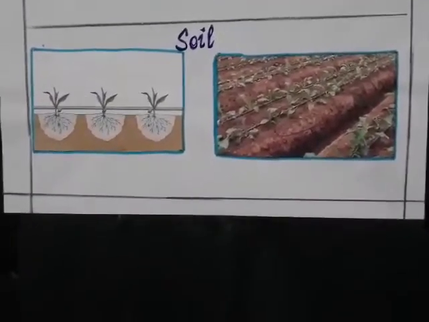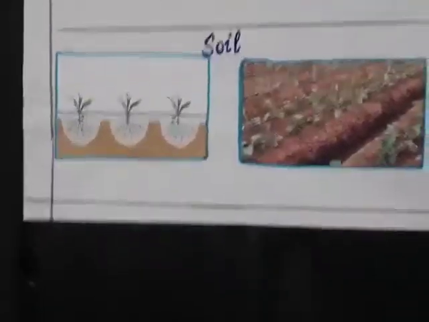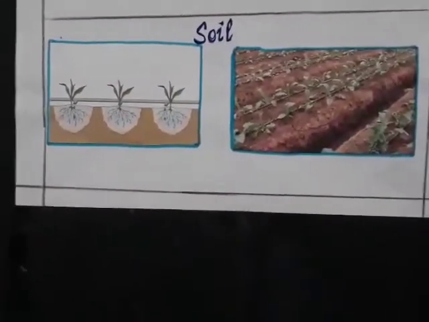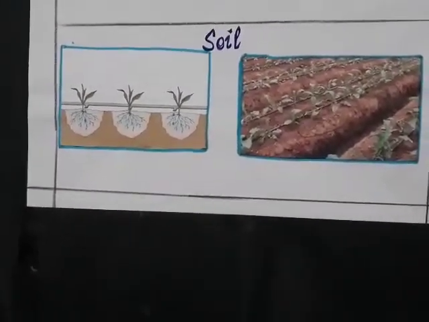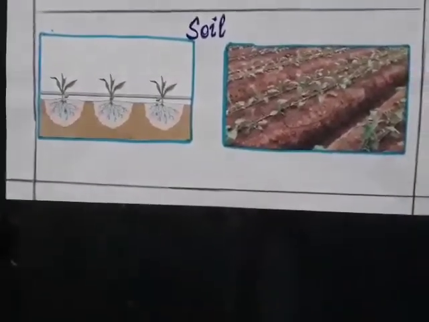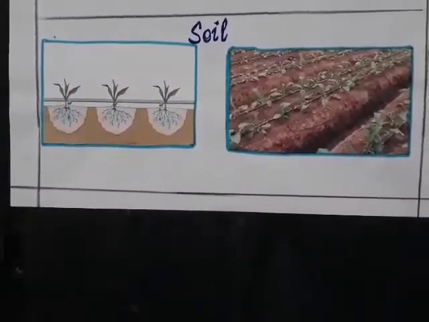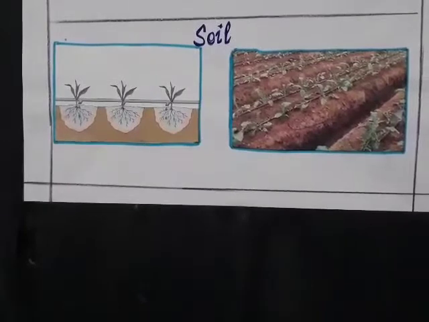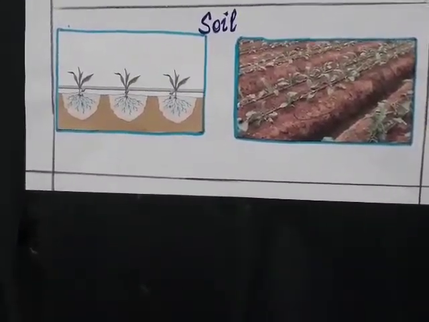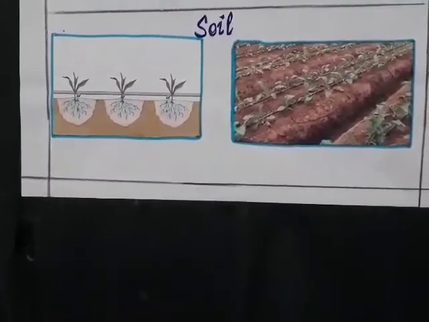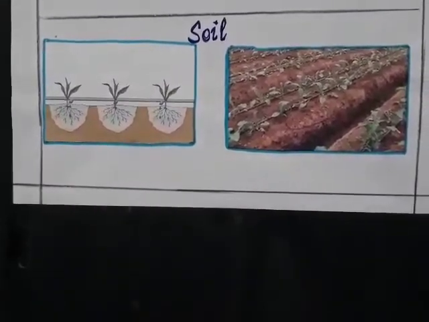Formation of soil occurs by a natural process called weathering of rocks. Many years ago, how was soil formed? It is formed through weathering of rocks. It takes a long time to form the soil, but it is easy to do soil erosion.